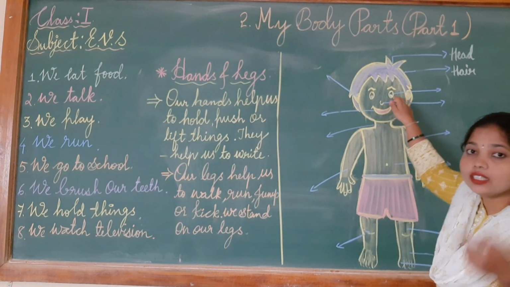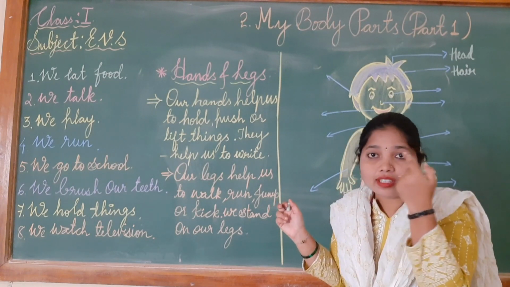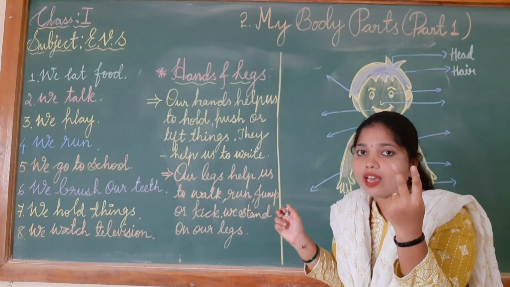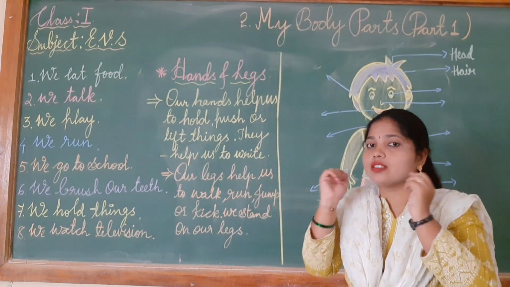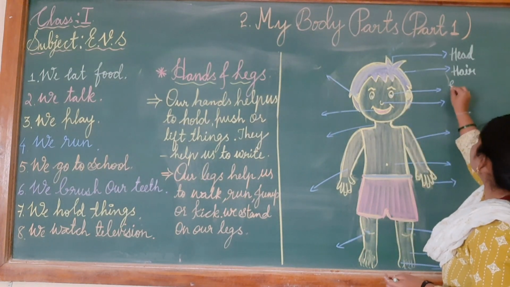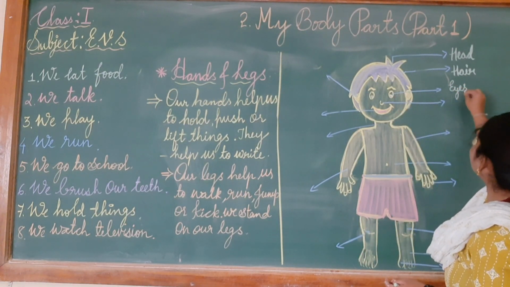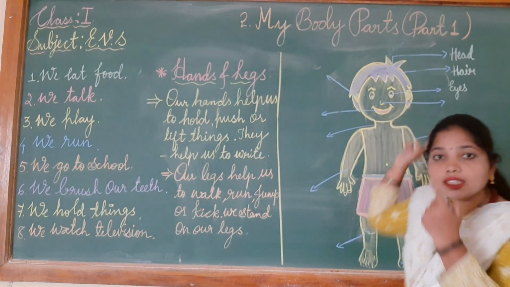Next, what children? These two are eyes. How many eyes do we have children? We have two eyes. With the help of these eyes, we see the world. So these are called eyes. So I will write here E-Y-E-S. Eyes.